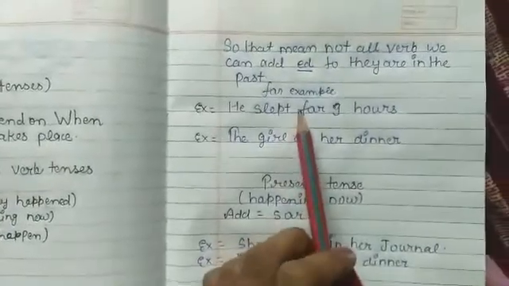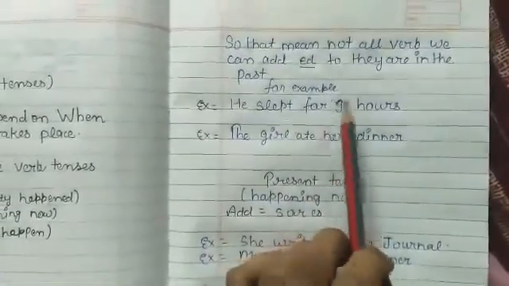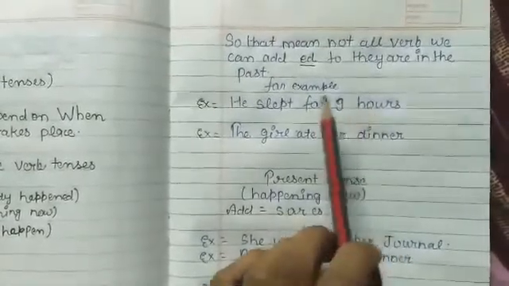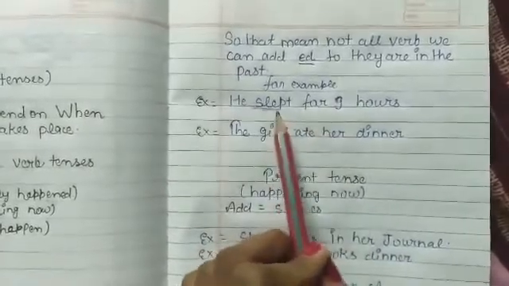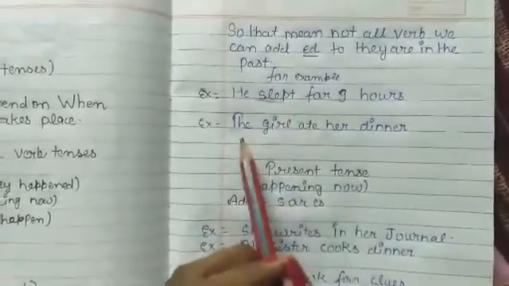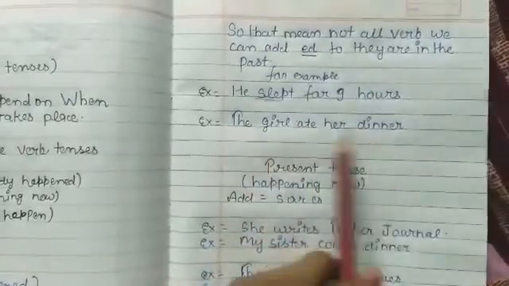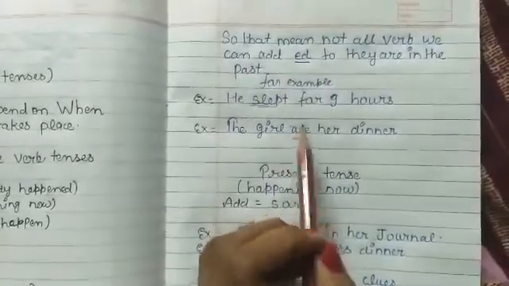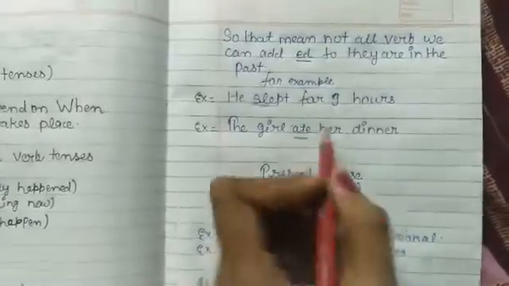For the verb sleep, I didn't add ed like I do with other verbs. I change it completely and say slept, not sleep. Another example, the girl ate her dinner. In this sentence, I use ate, not eated.